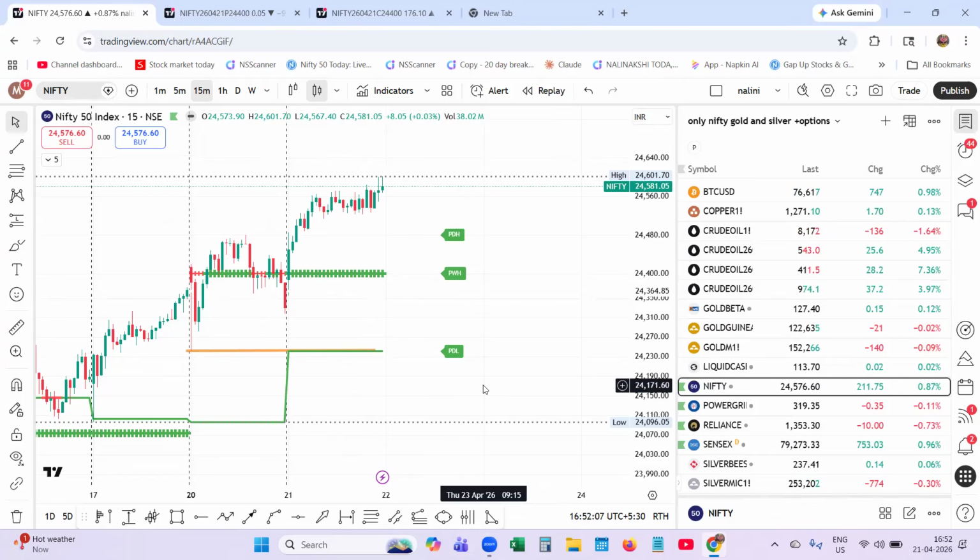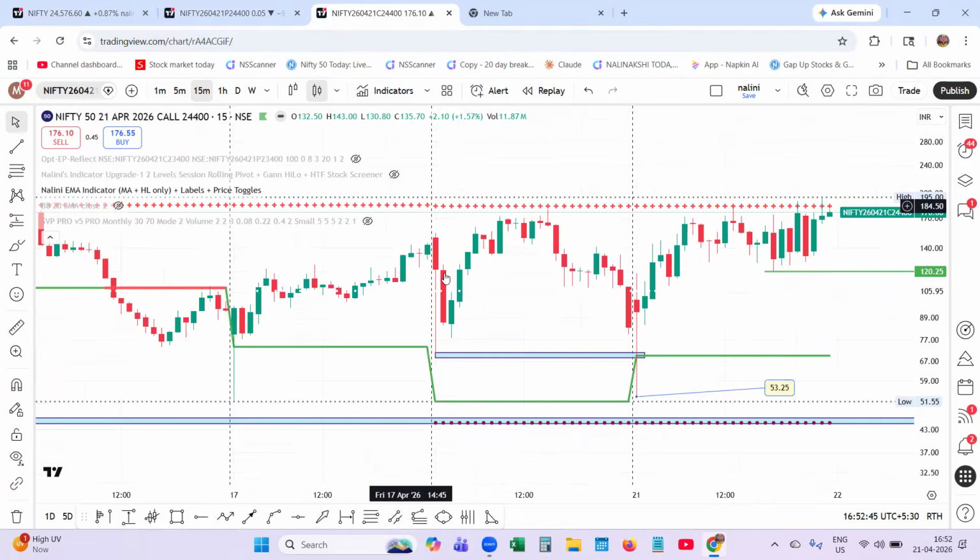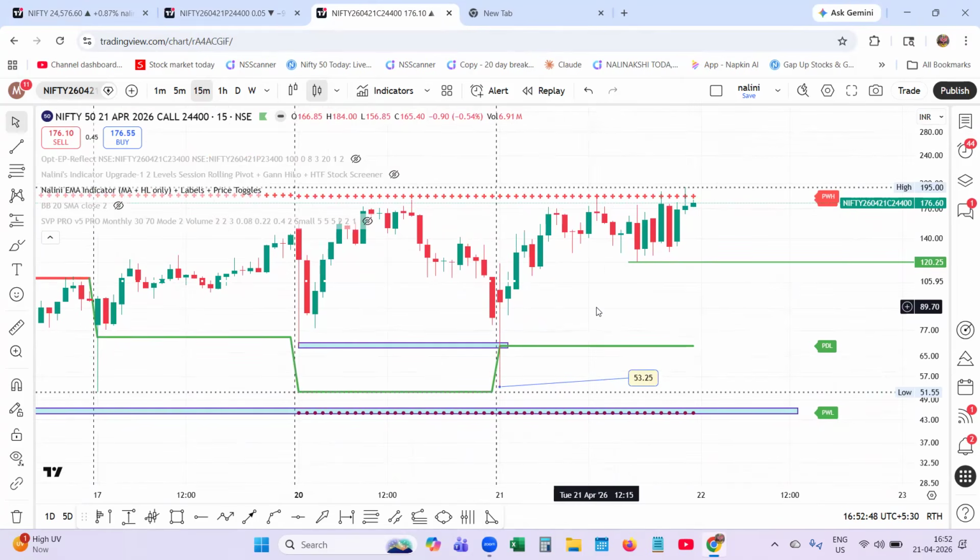It can be done with my Nalini Precision Engine as well as the Nalini EMA indicator. Now I've applied it, you can see, I am on the 15 minutes chart of the Nifty 50 index and I clearly see this is the previous weekly high. Yesterday it closed below the previous weekly high, and when it climbs above, it automatically turns green. Whereas in the opening bell, let me go to the 24,400 call option.